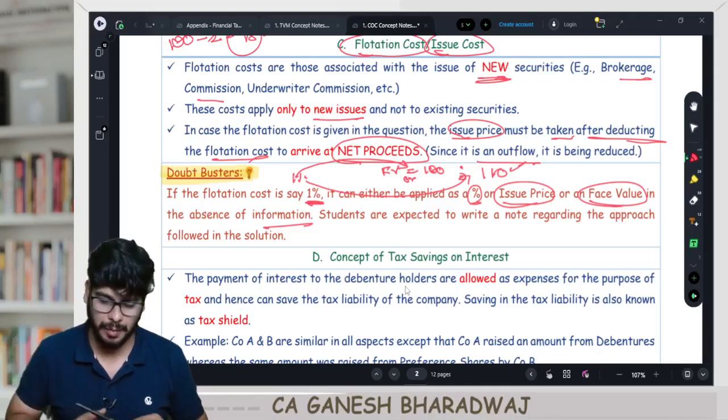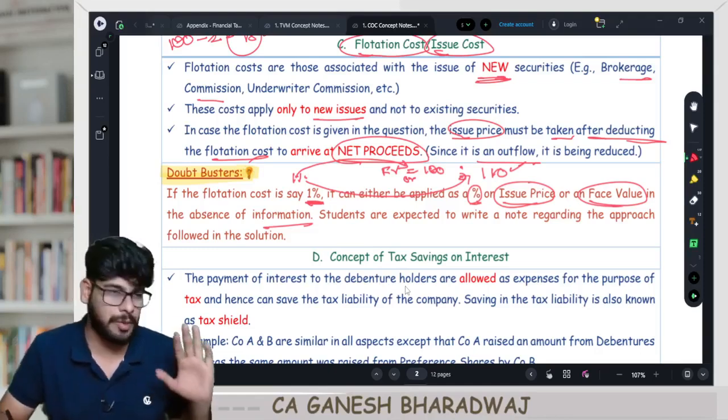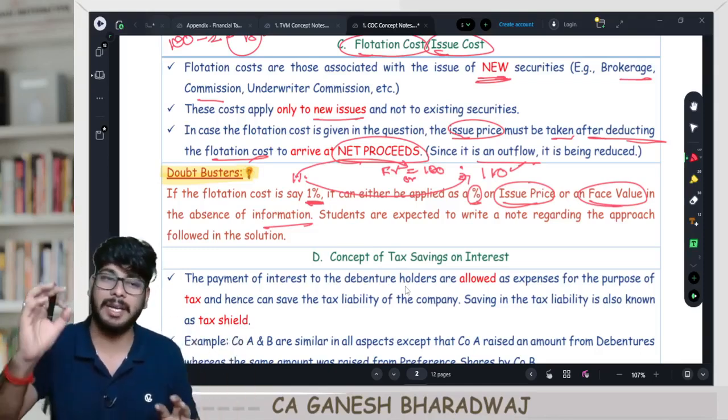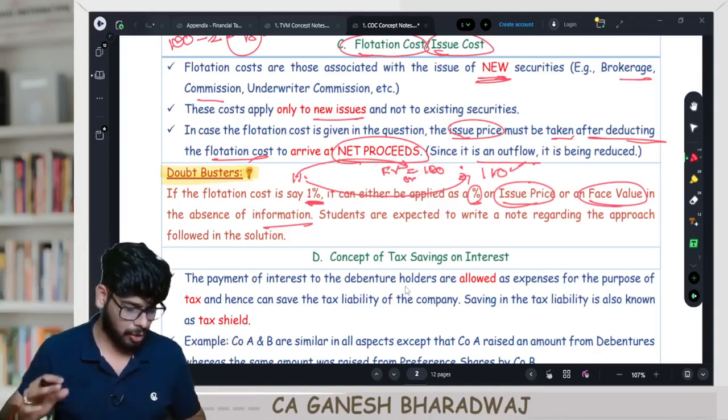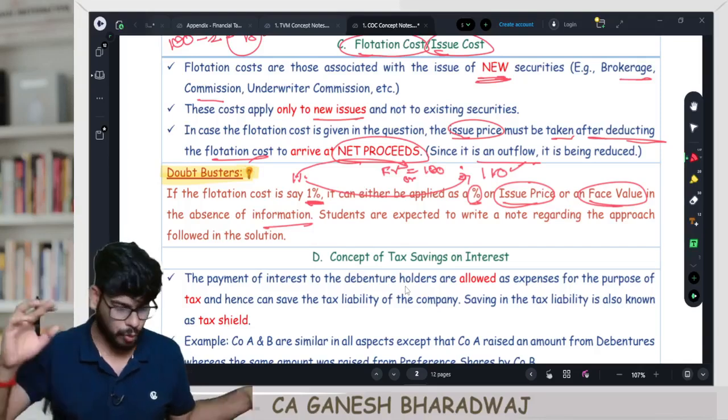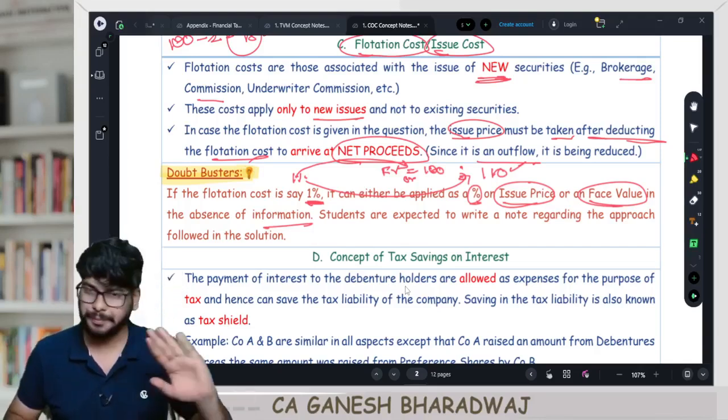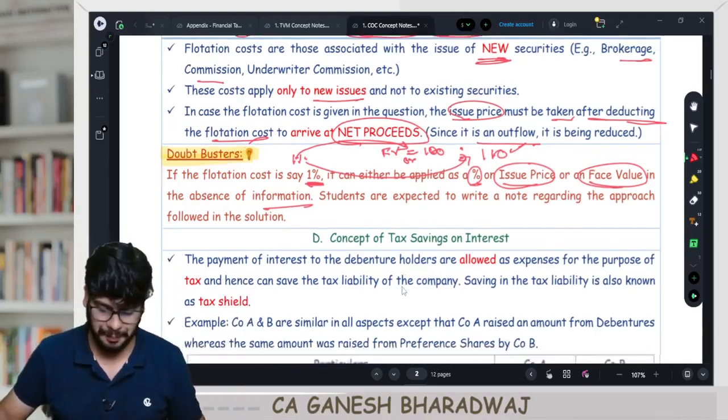Strictly and logically speaking, my stand is it should be on issue price, but in the exam you can take any stand, just write a note and leave it there. Are you able to understand this? Right? On that note, this particular concept is also over. Clear, guys? Done. Shall we move on to the next one?